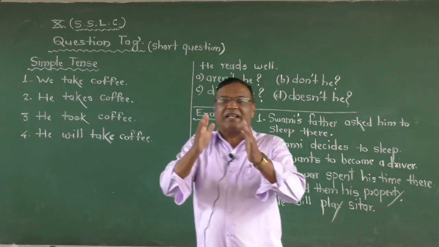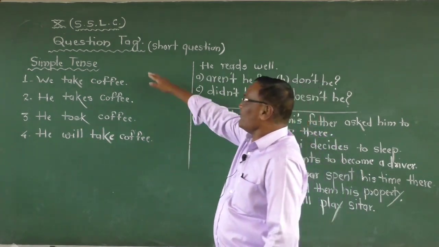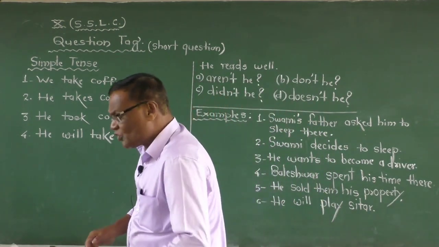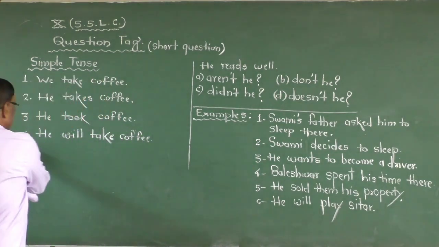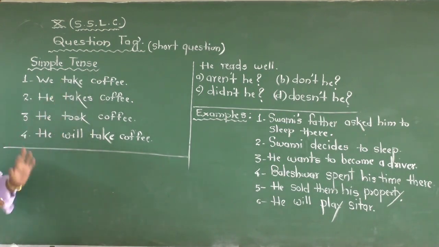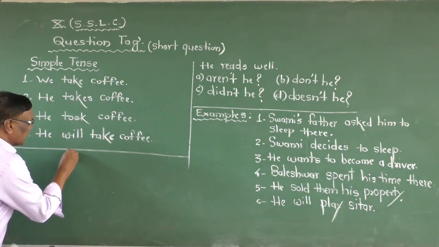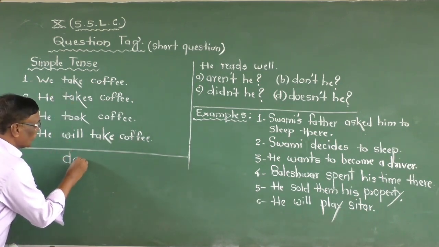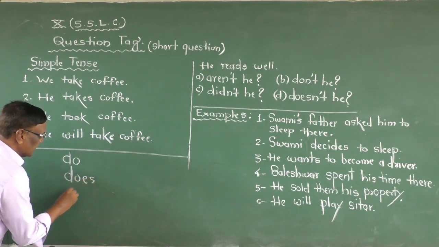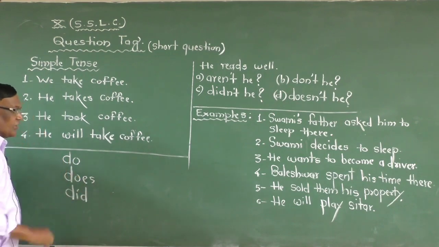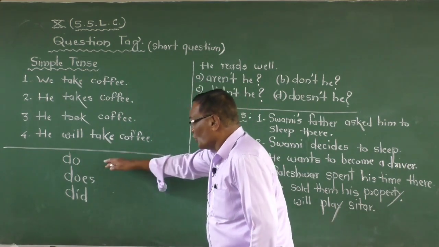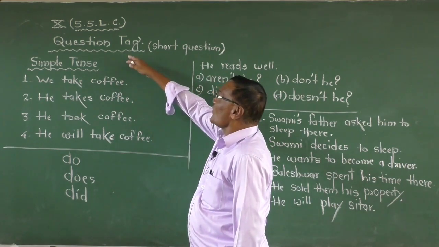When you fix up in your mind the present, past and future, then it is very easy to make the sentence that is a question tag. Now how to form the sentence? Here I use the helping verbs for making the question tag. First is do, second is does, and third is did. These helping verbs you use to make the question tag.